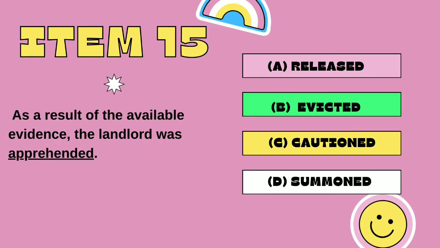Item 15. As a result of the available evidence, the landlord was apprehended. The answer options are A. Released, B. Evicted, C. Cautioned, D. Summoned. When you are apprehended, it means that you're captured. If you're not captured, then you are released. The answer is A.